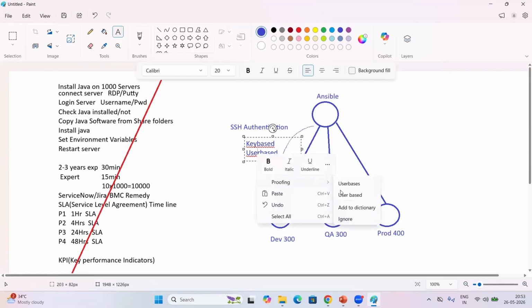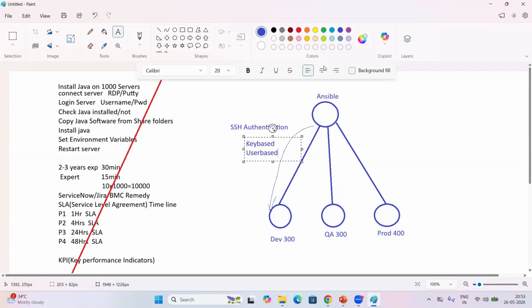So what is key-based? What is user-based? Key-based we normally use in real-time projects. User-based we are not using. So what is key-based? Key-based is nothing but we generate one public key. The command here is ssh-keygen, to generate the public key. We generate the public key on Ansible and add it into all these servers. It is a one-time activity. Once we add this key in all servers, authentication will happen.